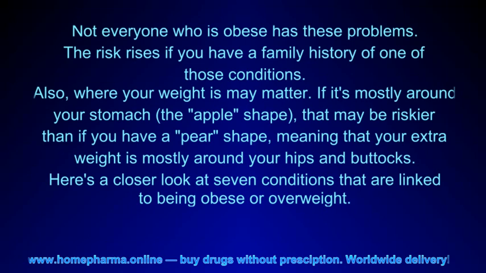The risk rises if you have a family history of one of those conditions. Also, where your weight is may matter. If it's mostly around your stomach, the apple shape, that may be riskier than if you have a pear shape, meaning that your extra weight is mostly around your hips and buttocks. Here's a closer look at 7 conditions that are linked to being obese or overweight.